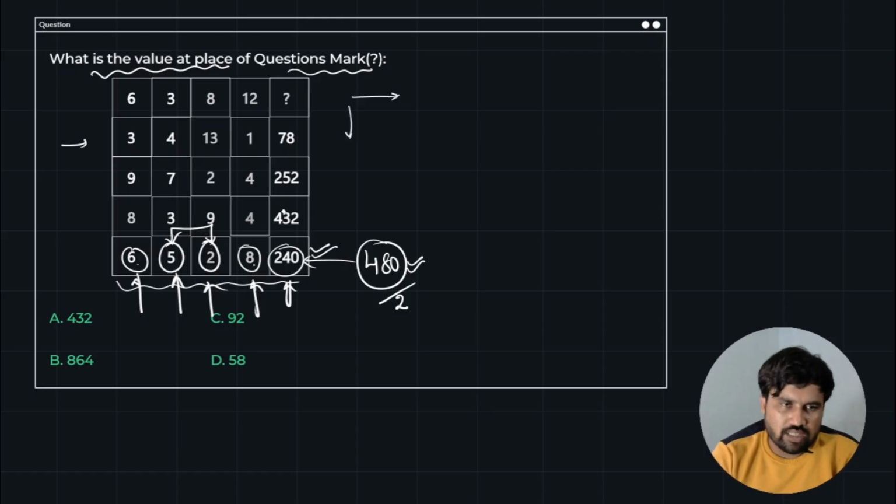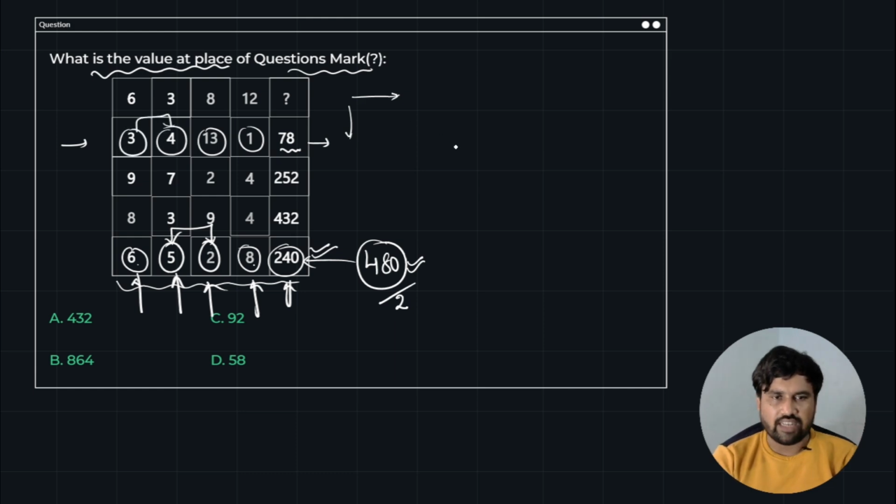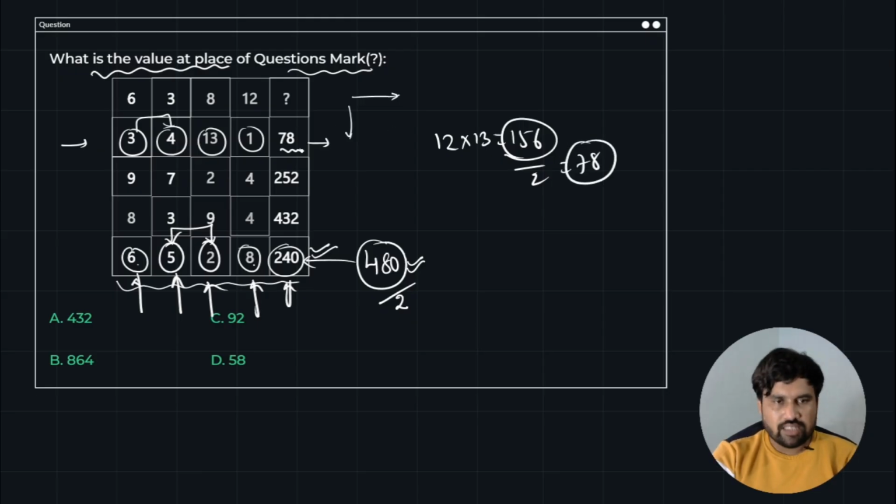So immediately do this. When I look at this second row, I can see the simple numbers, right? So just start with this. 12 into 13, 12 13s are 156. What is the half of 156? Which is nothing but 78. Yes, the answer is exactly matched. So my logic is correct. So he is just multiplying the numbers and dividing by 2.